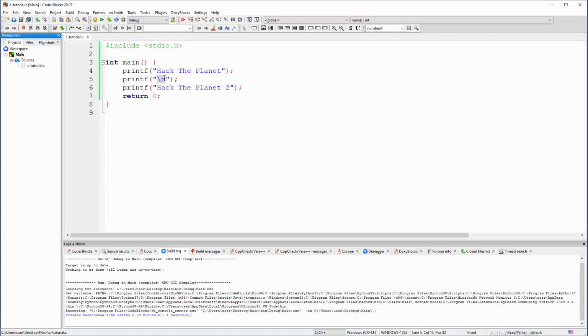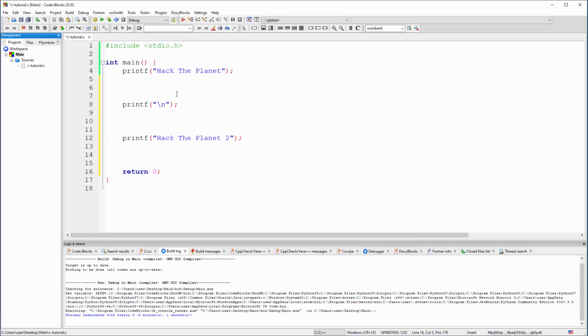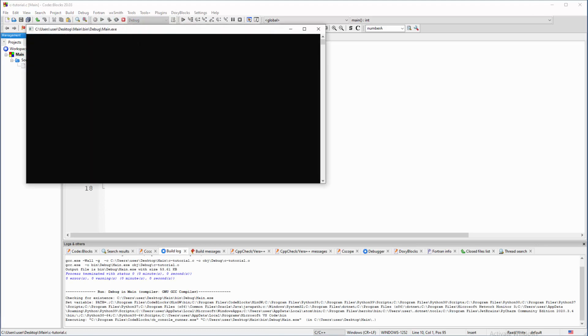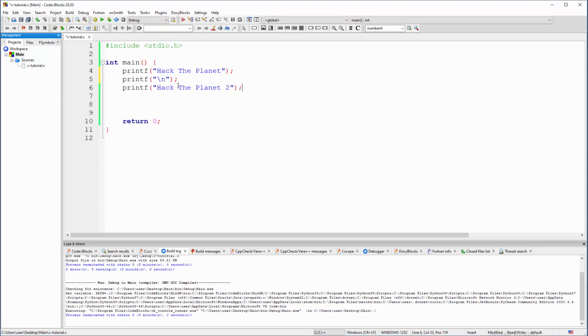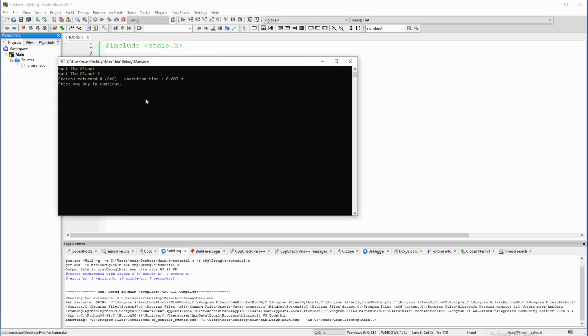This is how you go to the next line, because in C you don't go to the next line automatically, at least when you're using this function. And you can have a lot of white spaces here, vertically. The source code doesn't care, the compiler will compile, but it's more beautiful to have nicely formatted source code. So let me compile that, and there you go. It's kind of ugly, but it will work. So let me go to a normal situation, and I'm going to test it one more time. There you go. It works.